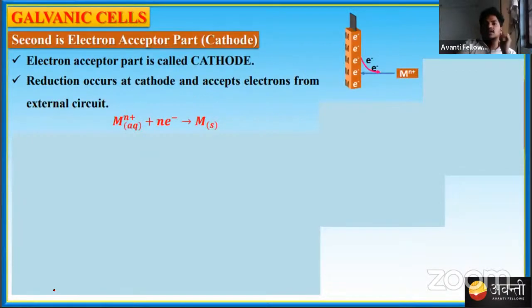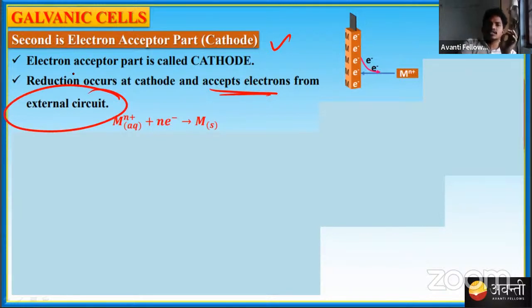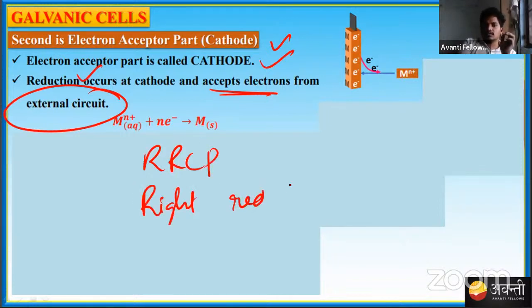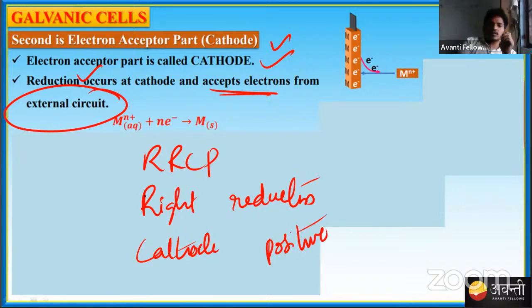And later on, we talked about the cathode. The cathode receives the electrons, or we can also say it accepts the electrons through the external circuit. So we know that the cathode is reduction, RRCP, that is right reduction cathode positive.